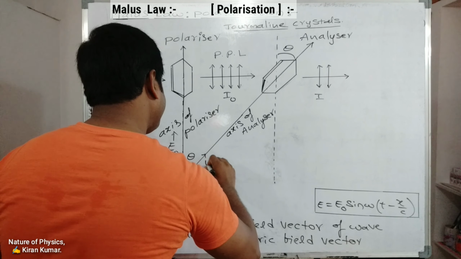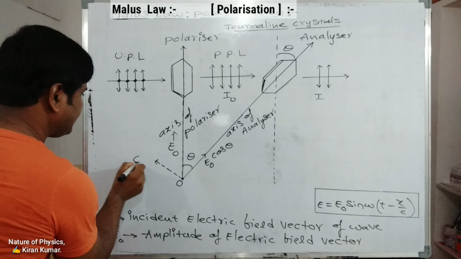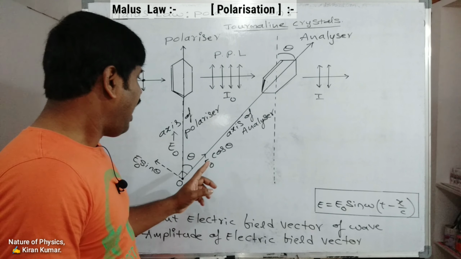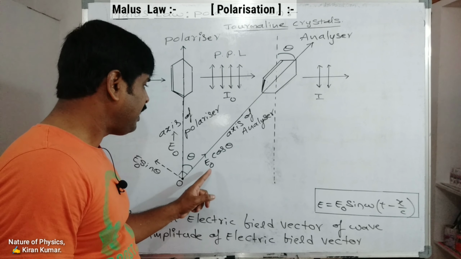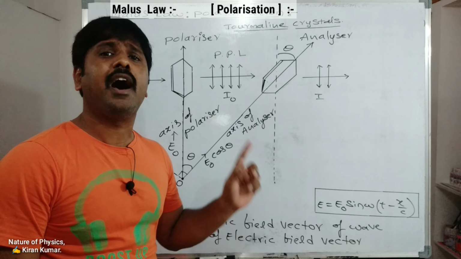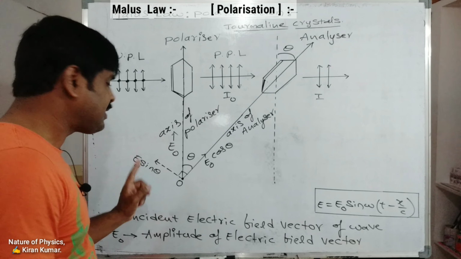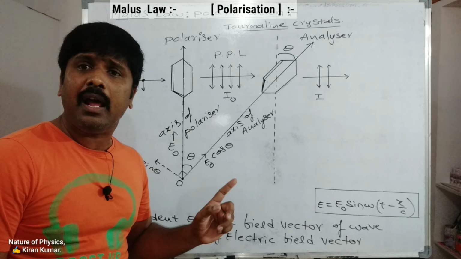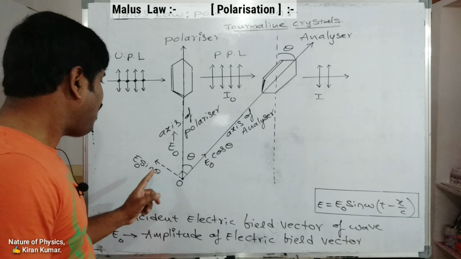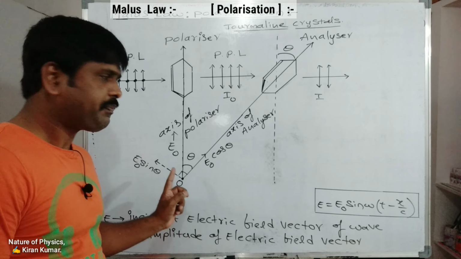So this is E naught cos theta and this is E naught sin theta. The horizontal component E naught cos theta is the transmitted component of the amplitude of the electric vector, and E naught sin theta is the vertical component, the blocked component of the amplitude of the electric vector.